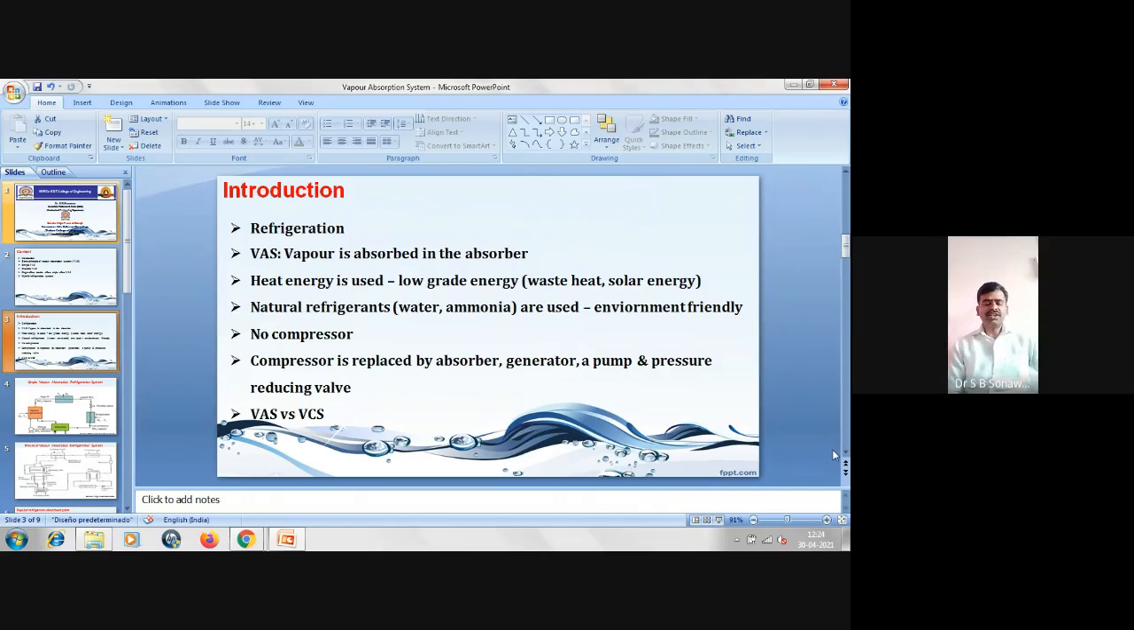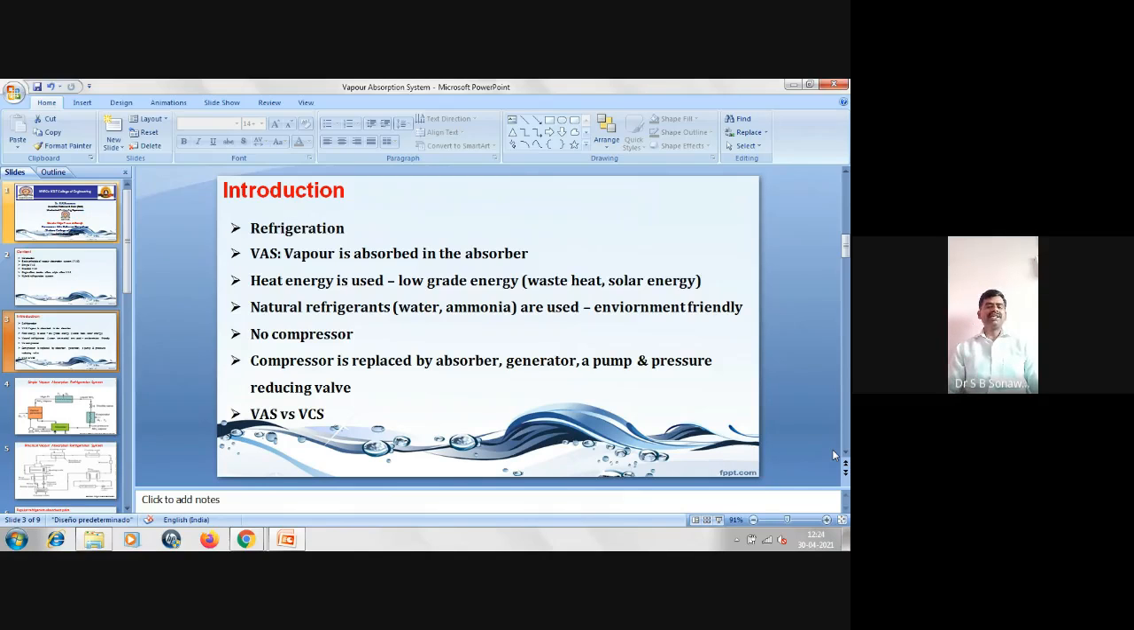Introduction: refrigeration is basically the process in which heat is removed from a space or the region to be cooled, and we are maintaining the temperature in the space or the region lower than the atmospheric temperature. Now, VAS means vapor absorption system. The name indicates that vapor is basically absorbed in the absorber. Like in vapor compression system, vapor gets compressed; here, vapor gets absorbed in the absorber.